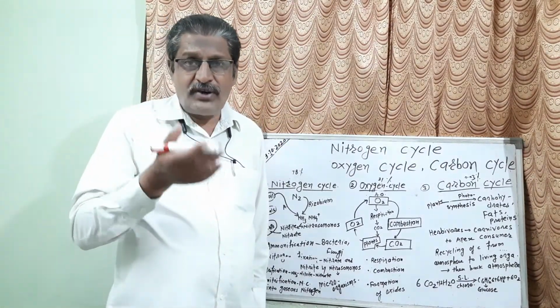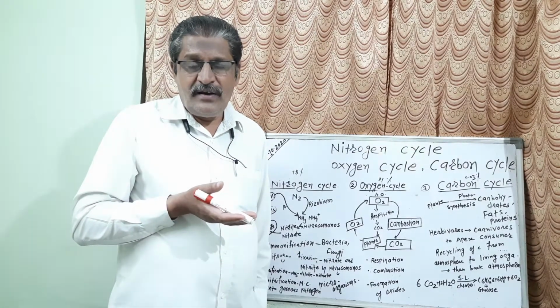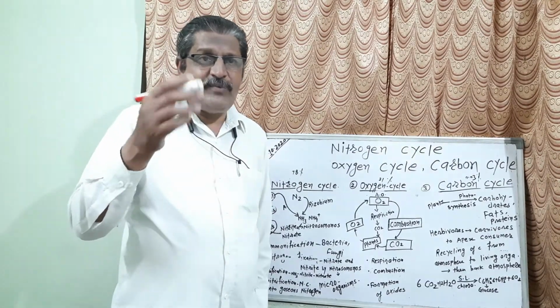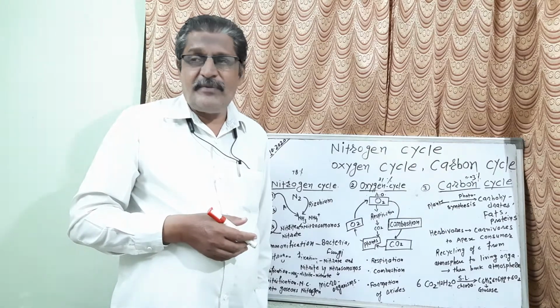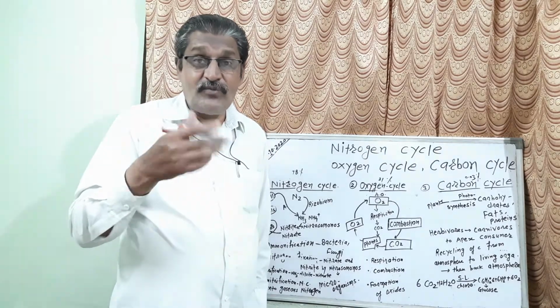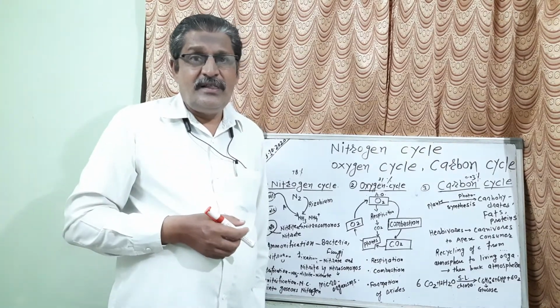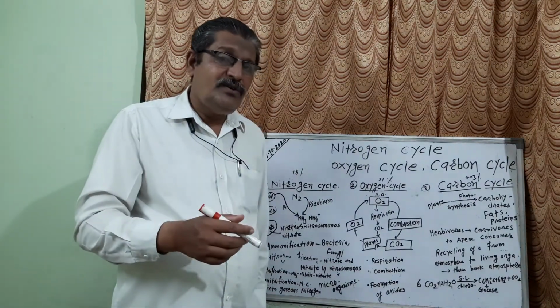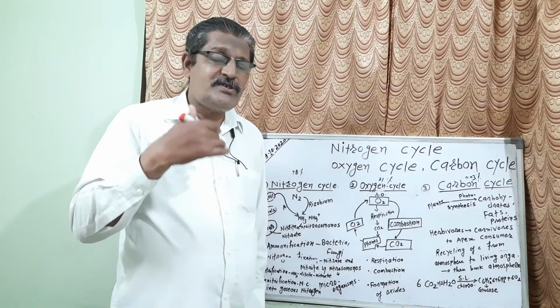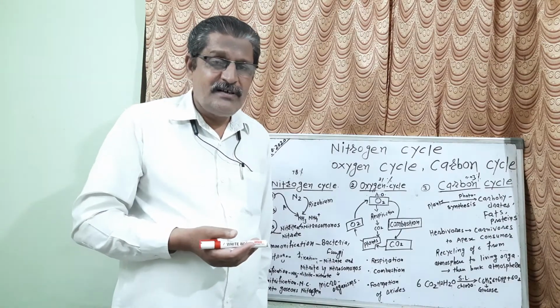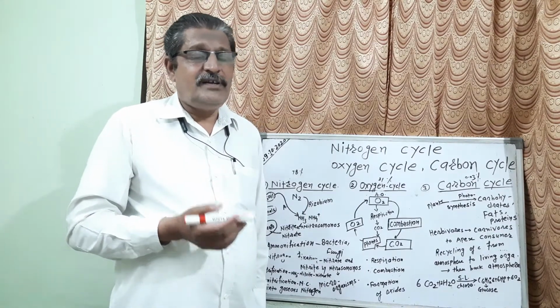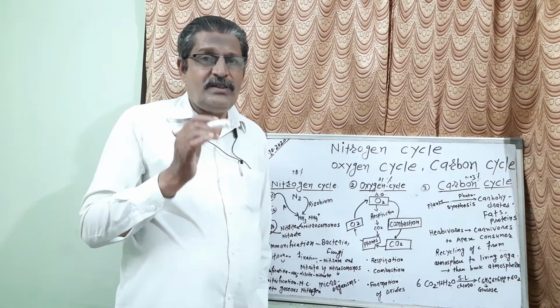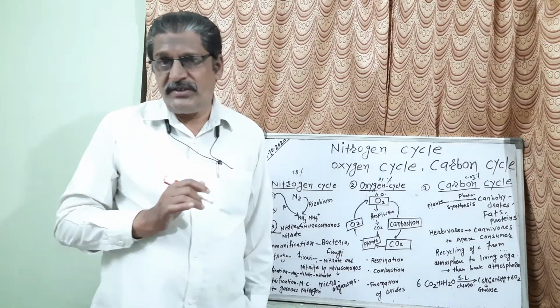And in the combustion of fuel, which gas is evolved in more and more percentage? Carbon dioxide. Now what will be the effect? Due to the evolution of more and more carbon dioxide, the temperature on the earth will rise.